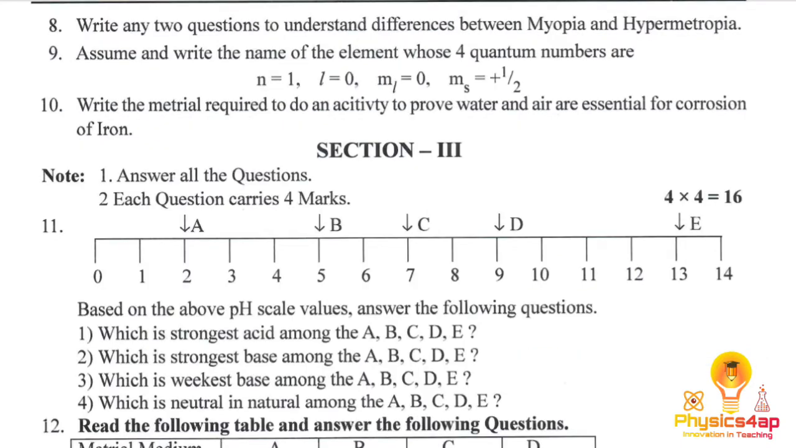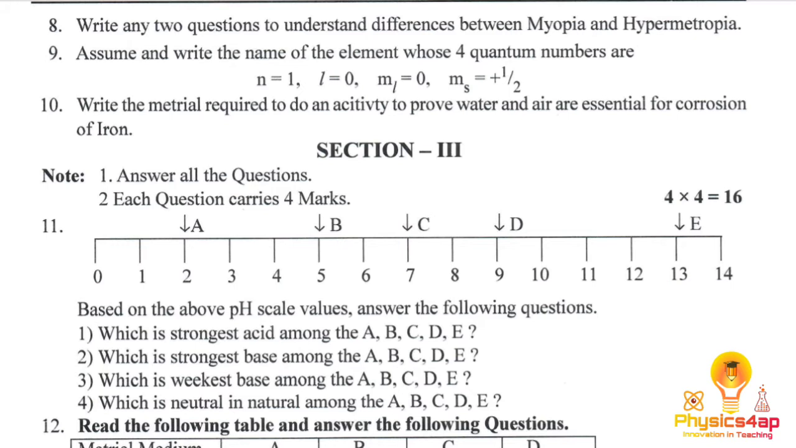And here we have the 8th question: write any 2 points to understand the difference between myopia and hypermetropia. So we have to write 2 points based on it. And the 9th one, we have the 4 quantum numbers n, l, ml and ms with their values, and we have to write which element it belongs to. It belongs to hydrogen, the first element, 1s1, that is hydrogen. And write the materials required to do an activity to prove that water and air are essential for corrosion of iron.